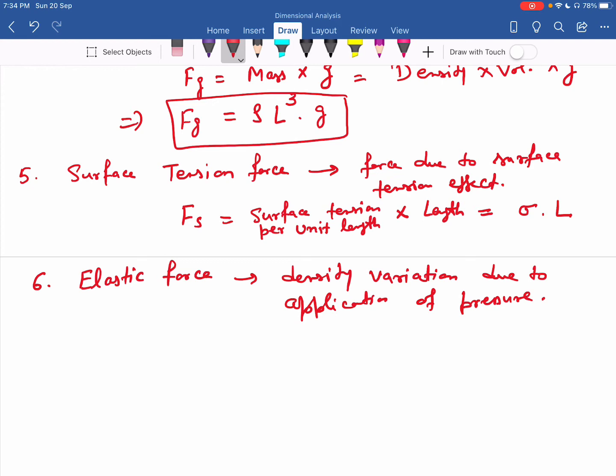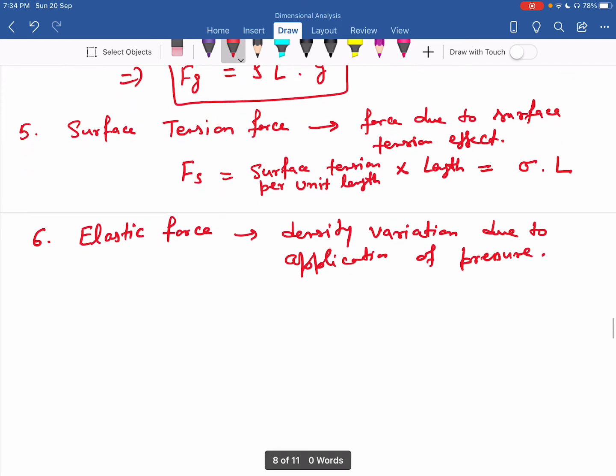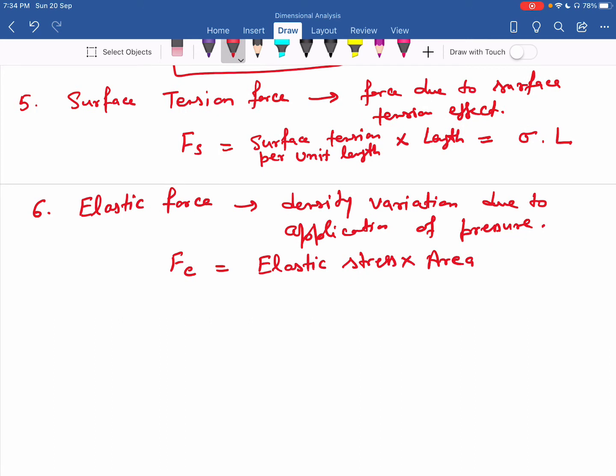This force is represented by Fe, and this is equal to elastic stress multiplied by the area. So elastic stress I write as K multiplied by area L square. This is Fe.